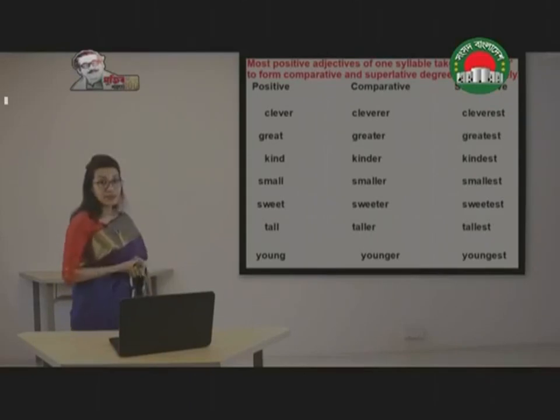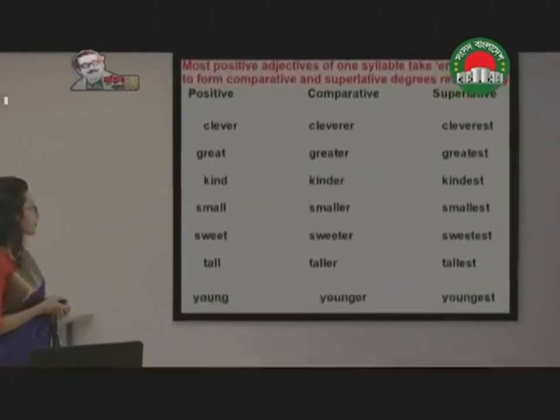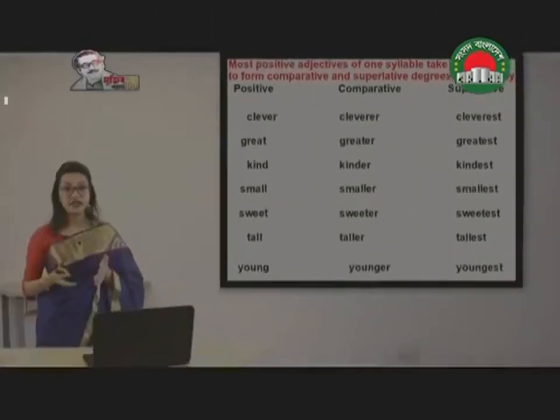There are some other examples as well where you can see a similar kind of formation. Great, greater, greatest, kind, kinder, kindest, small, smaller, smallest, sweet, sweeter, sweetest, tall, taller, tallest, young, younger, youngest.